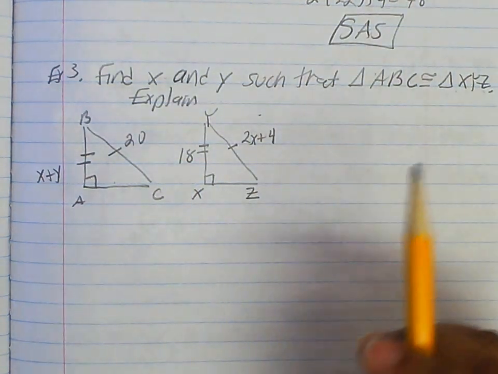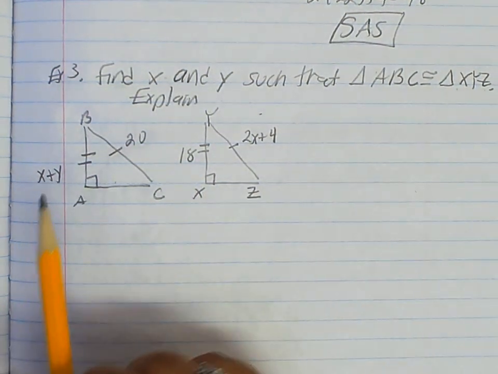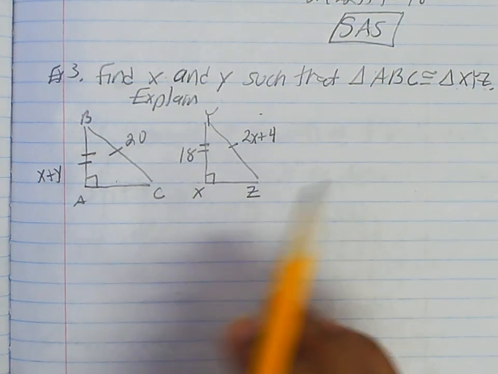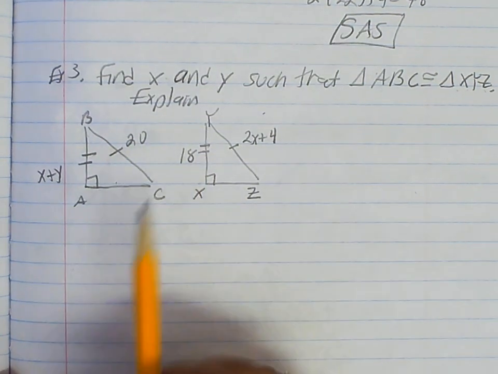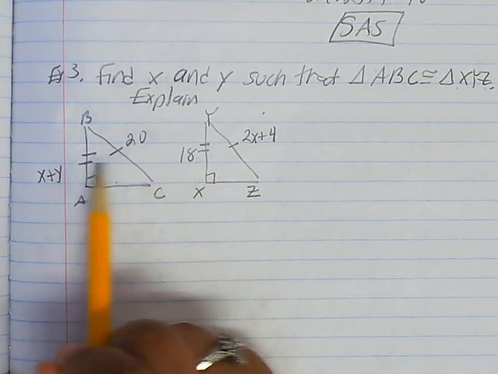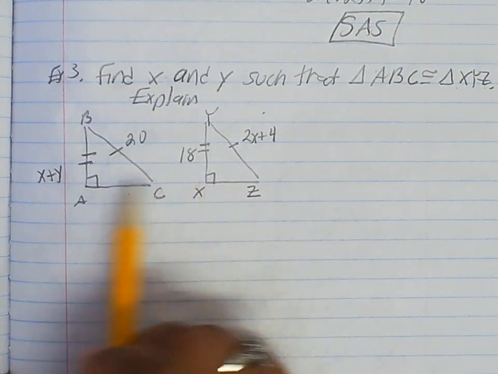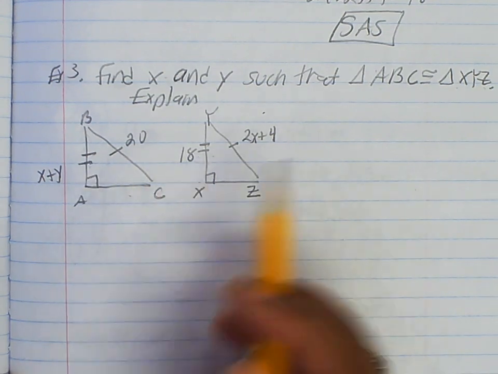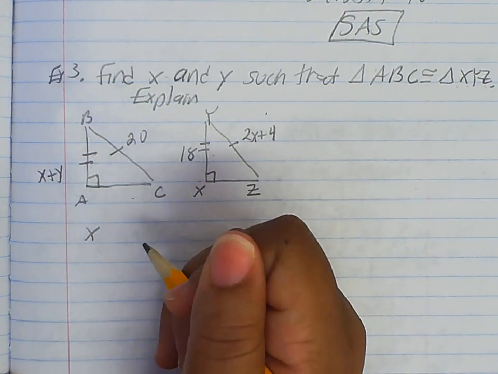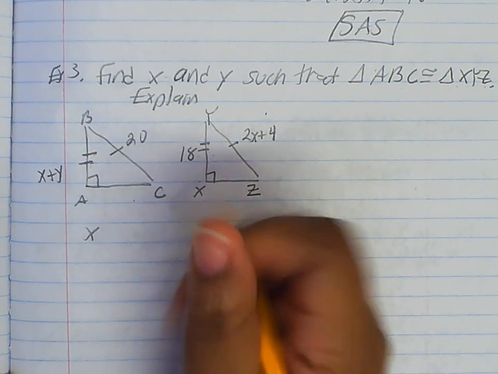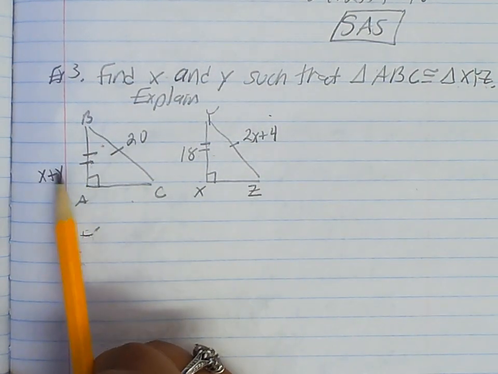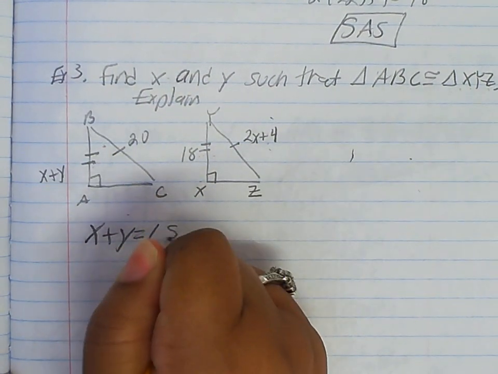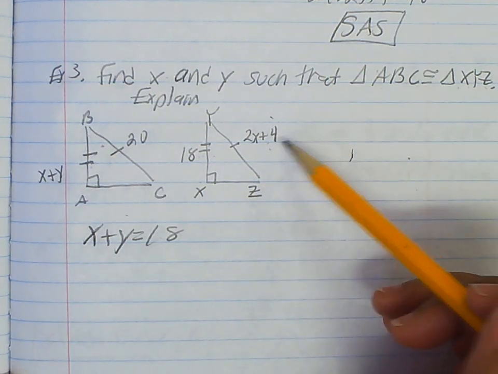So for explaining, we'll write the statement below. So, okay, let's see what we got here. We definitely got a right angle, so we have, this is hypotenuse, probably hypotenuse leg. Sorry about that. So we have these marks are the same. Okay? So that means I can go ahead and make them equal to each other. Well, I don't want to do that one because I need to find that. Let's do the one with the x, because this one has an x plus y and 18. So we can go ahead and write it out. But we need a little bit more information. So let's see if we have enough on this side.